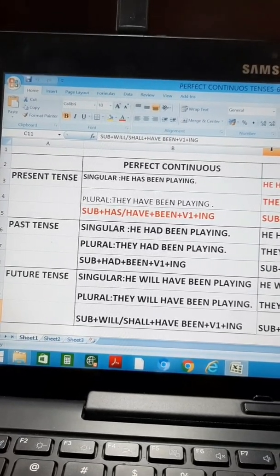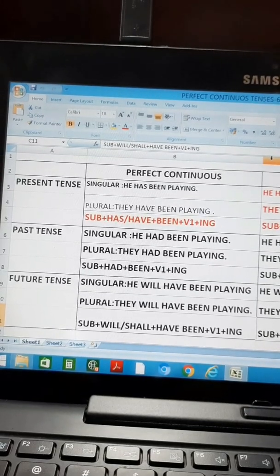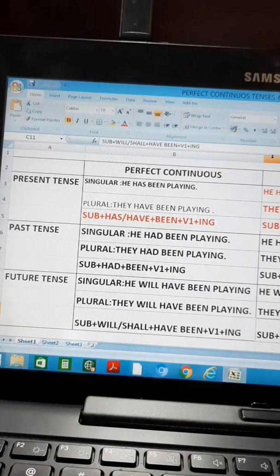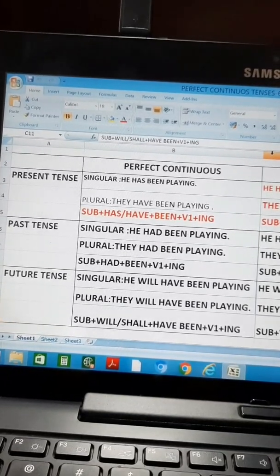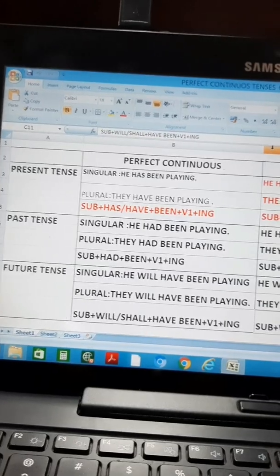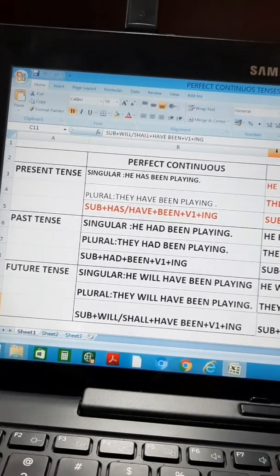Now future tense. Future perfect continuous tense. Singular, he will have been playing. Plural, they will have been playing. And the order is subject plus will/shall plus have been plus first form of verb and ing.